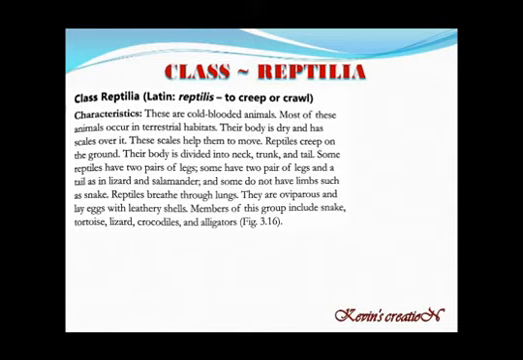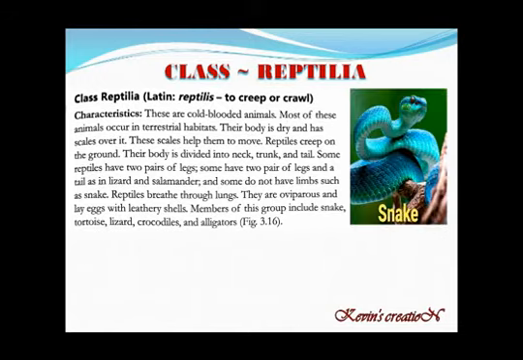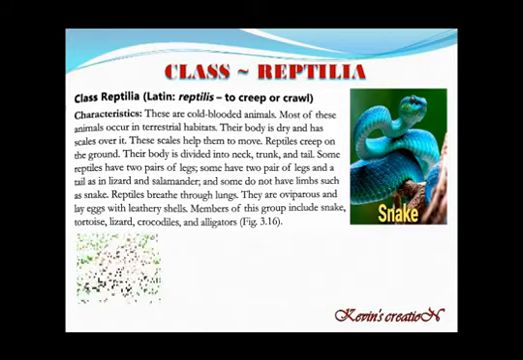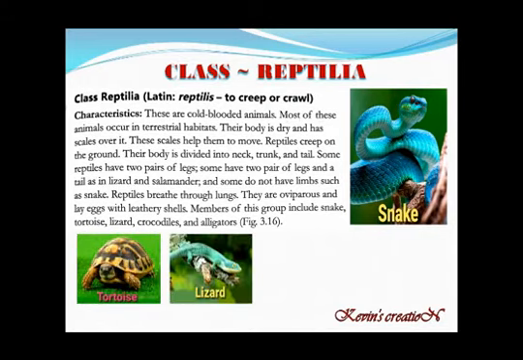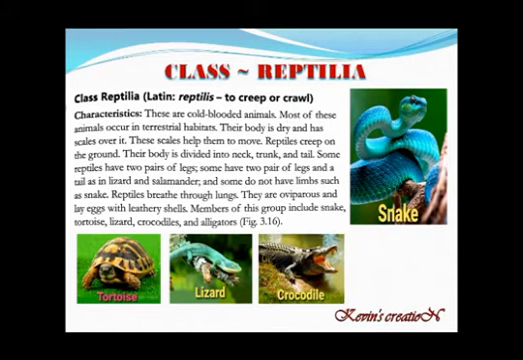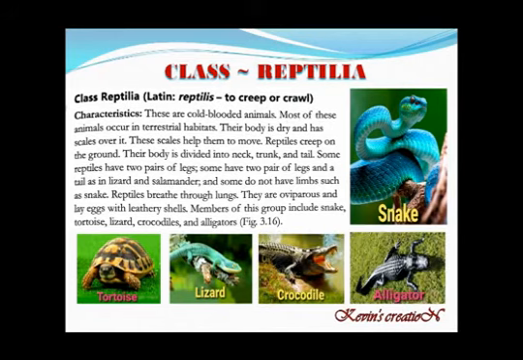Members of this group include snake. So look at this snake. You must have seen many snakes in your locality also. Tortoise, lizard, crocodile, and alligator. Crocodile and alligator look the same, but there are differences.